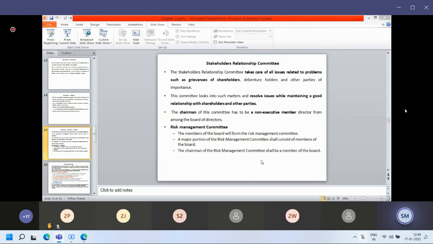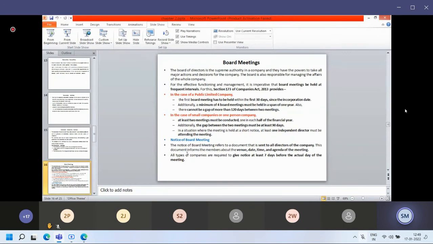So the risk management committee should be related to financial terms. Maybe infrastructure risk will be there, some other risks, maybe legal. Whatever risks are there in a business operation can be handled by the risk management committee. They are responsible. So these also are board members.